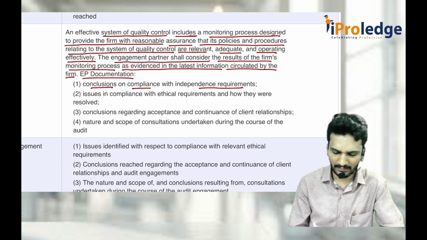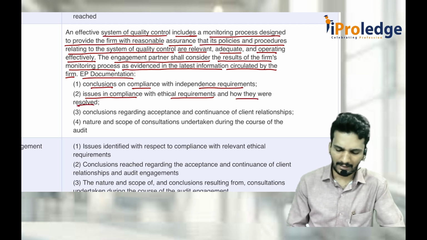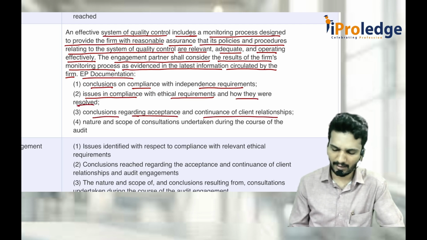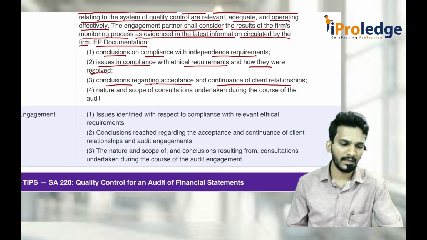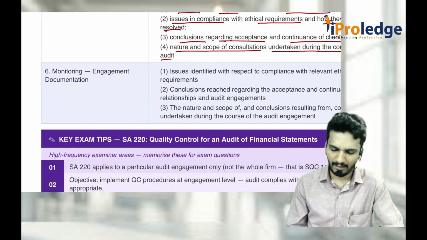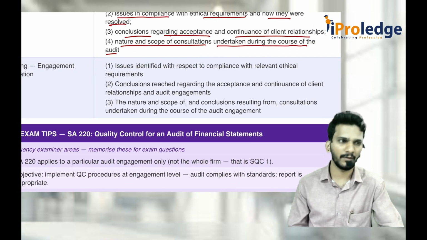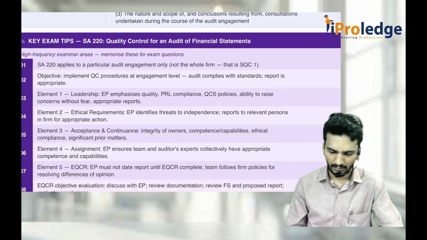Same things what we discussed there. Issues in compliance with ethical requirements and how they are being resolved. Conclusions regarding the acceptance and continuance of client relationship, what we discussed there. Again, integrity, competence, time, resources. Nature and scope of consultations undertaken during the course of audit. And again, everything whatever you do, you should document so that you can protect your interest at a future point of time. That is what SA 220 is, entirely.